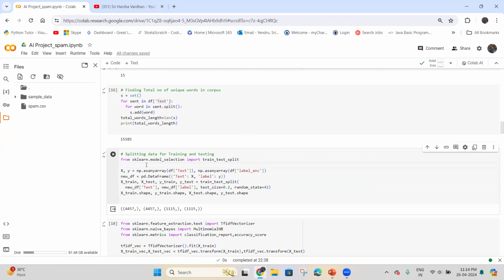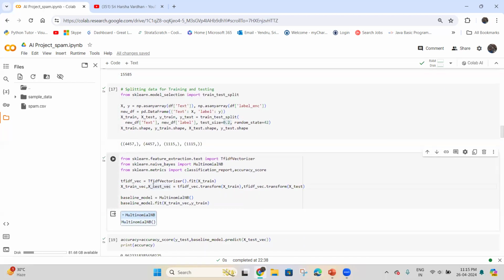And now coming to this code, from sklearn model selection we are importing train_test_split. Here we are converting the text and label_length columns in the data frame into numpy arrays, and we are creating a new data frame, new_df. From these arrays, we are splitting this new data frame into training and test sets with a test size of 20%, which is 0.2, and it also prints the shapes of the training and test data sets.